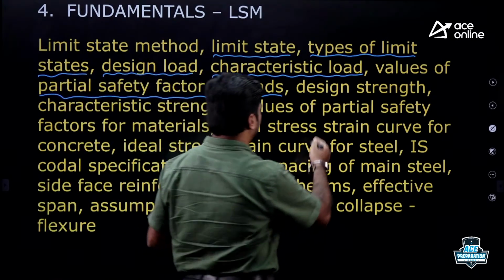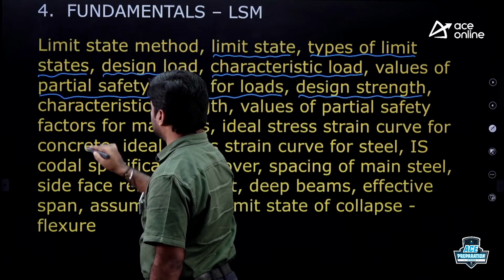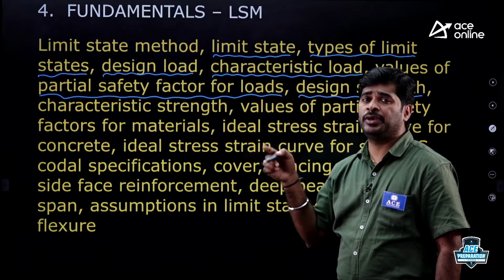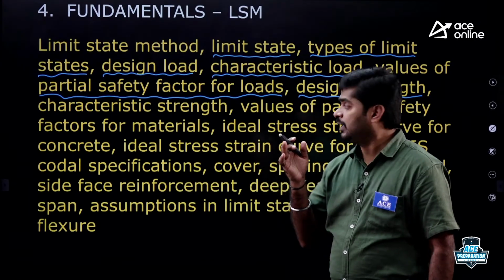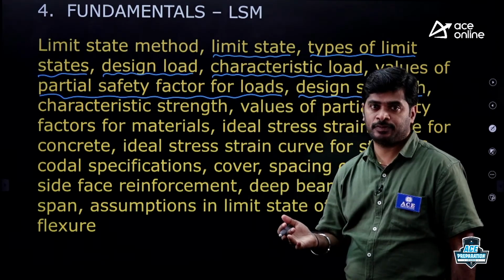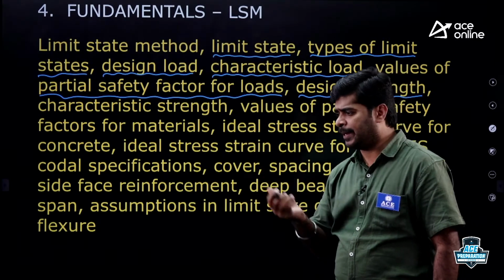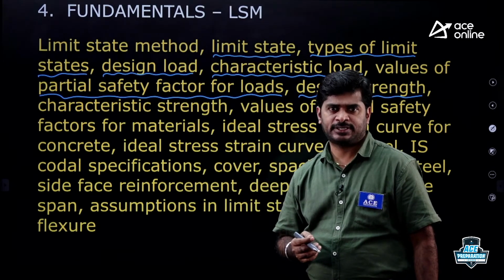Then design strength. You must know how to find the design strength. Directly they are not going to ask what is the design strength. They will link up two concepts. Let us say, find out the actual depth of neutral axis.